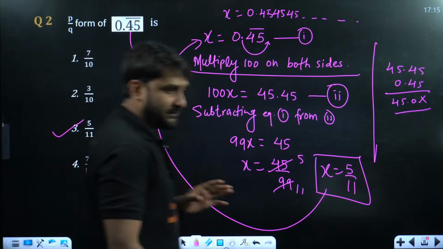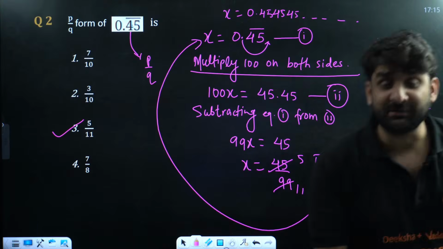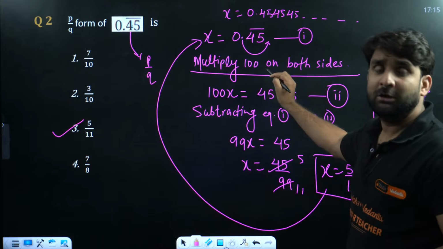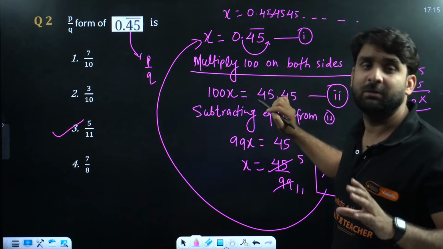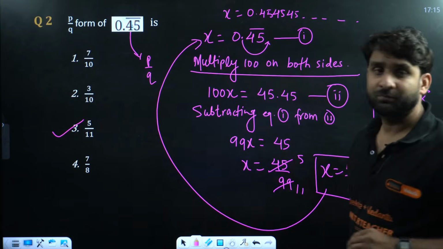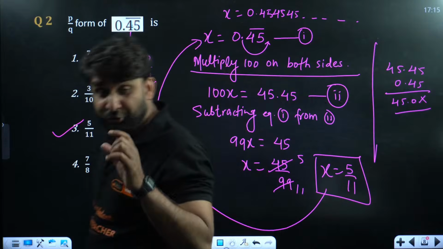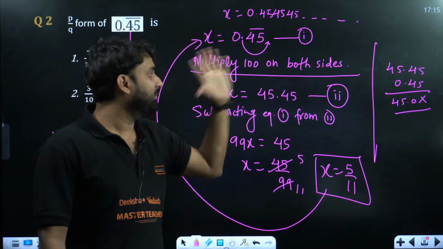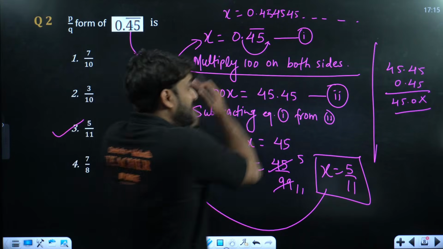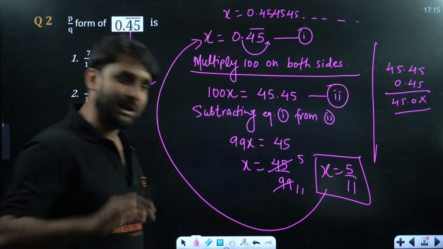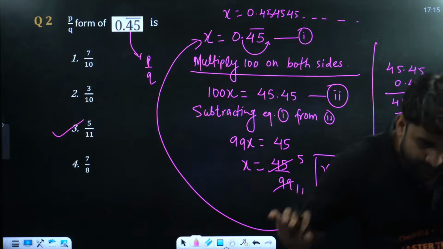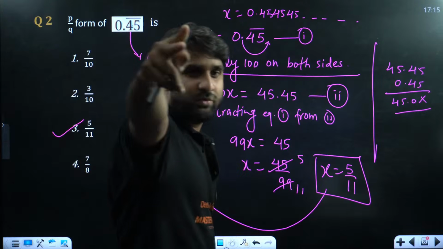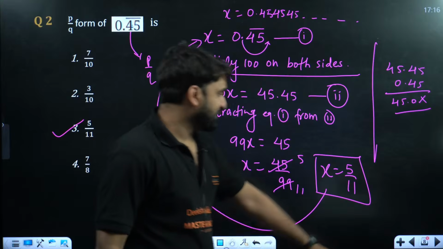So my dear class 9 students, which number will be multiplied, whether 10, 100 or 1000, the position of the decimal decides. Here, after the decimal there are 2 digits. That's why we are multiplying by 100 on both sides, to shift the decimal to the back. I hope you are getting my point. Yes, Loki, 5 by 11 is the correct answer, champion. Moving to the next question.